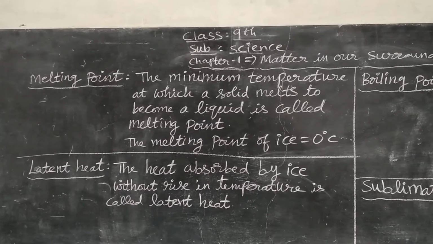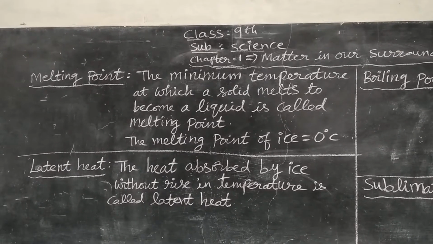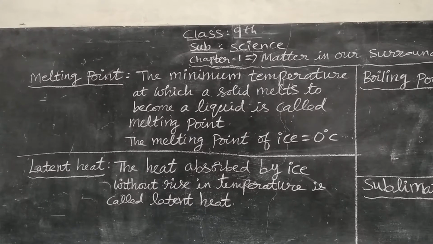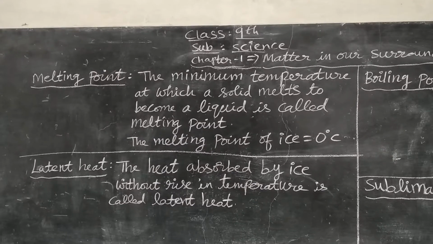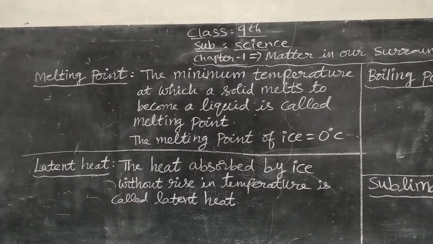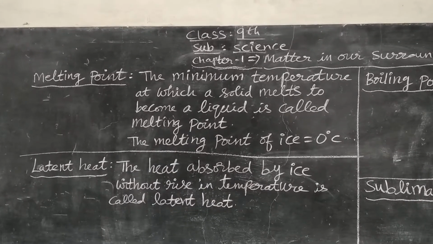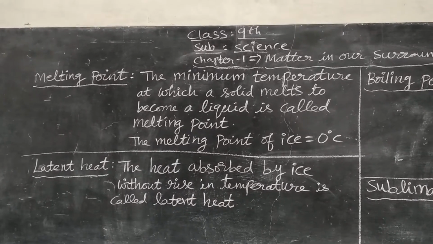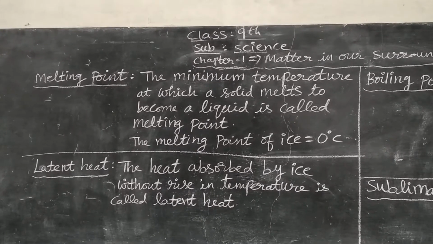What happens? After some time, the ice gets converted into liquid water. So melting point means how much temperature the solid ice has taken to change into liquid. That temperature is called melting point.